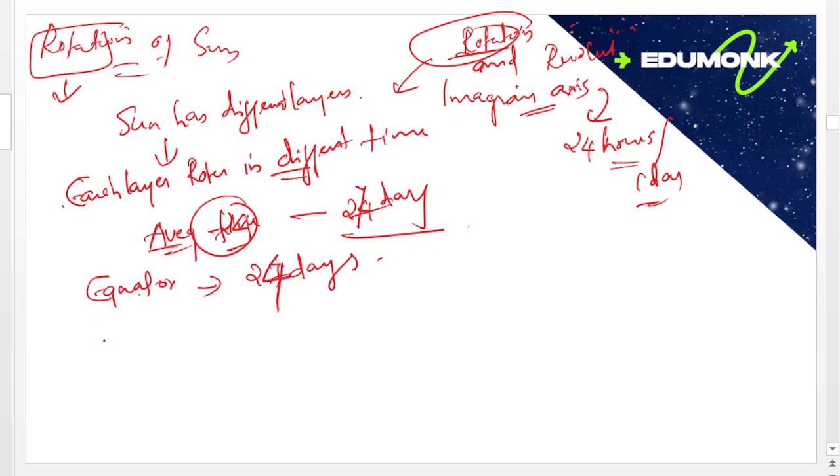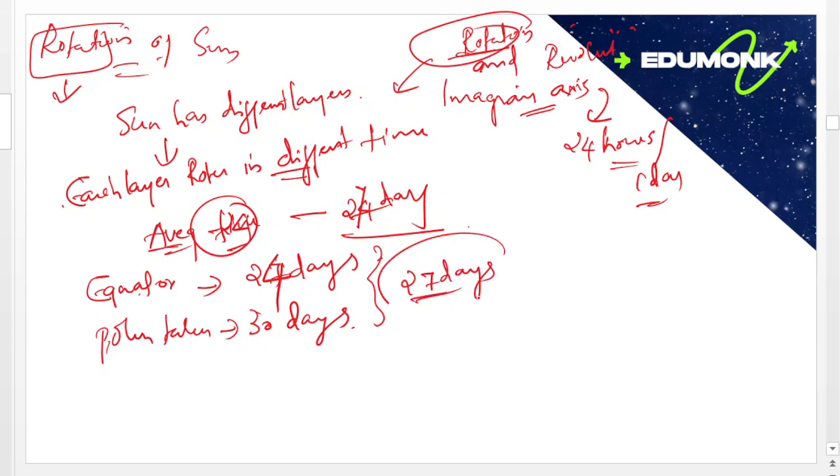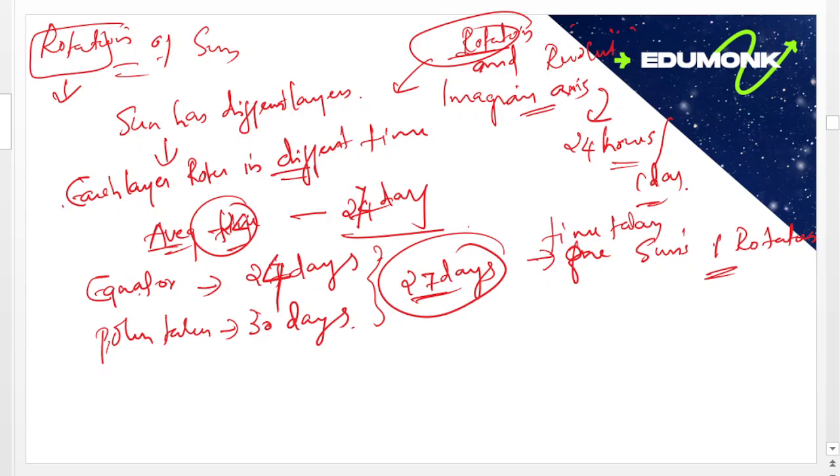Then the poles take 30 days for their rotation. For the average, 27 days is the figure. This is the rotation of the Sun. The equator completes one rotation in 24 days, and the poles take one rotation in 30 days.